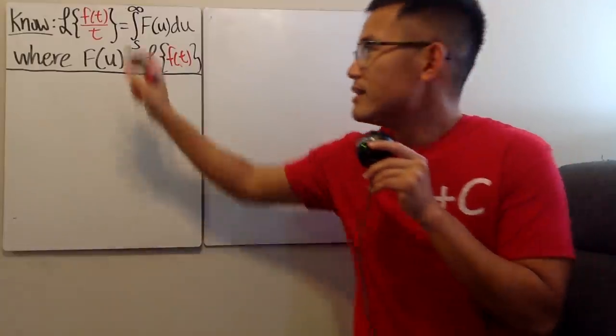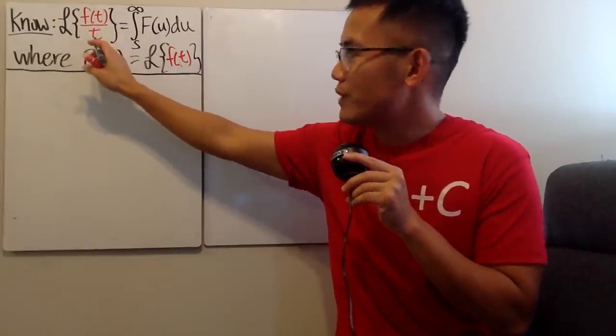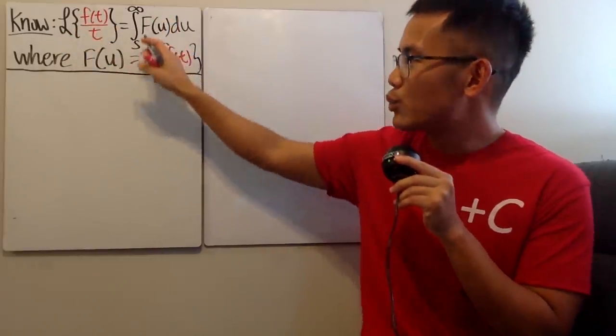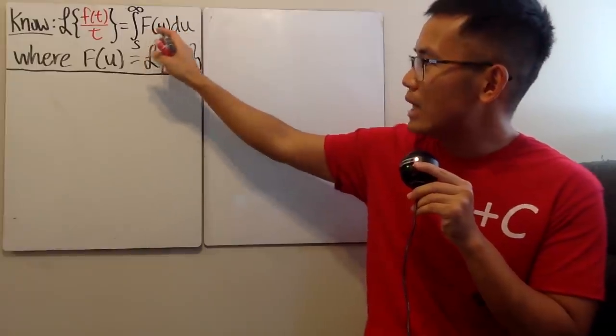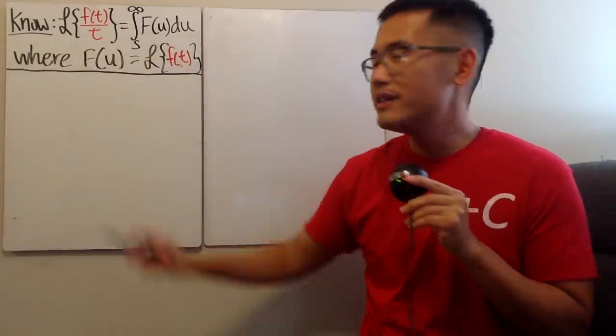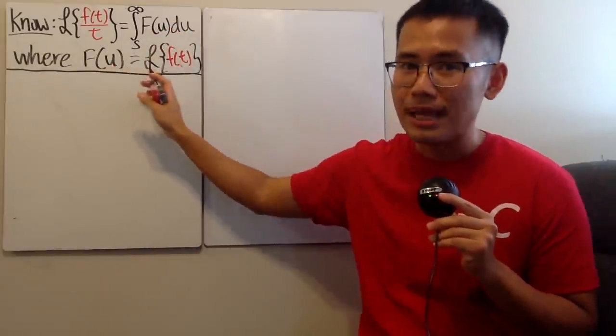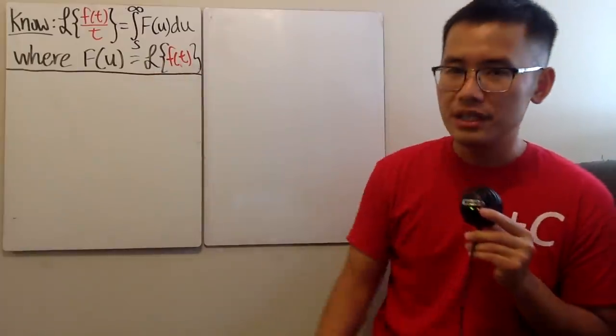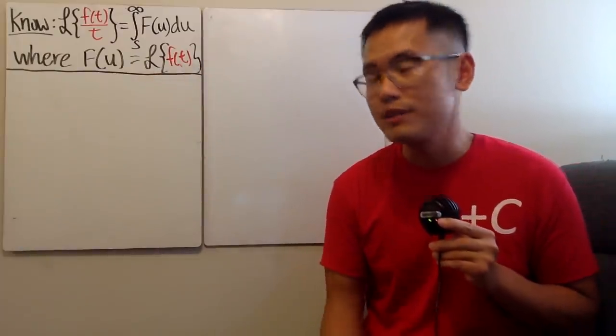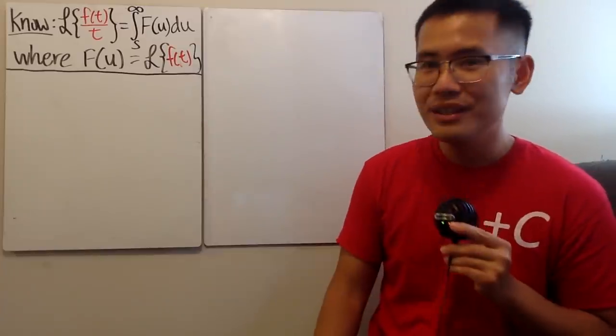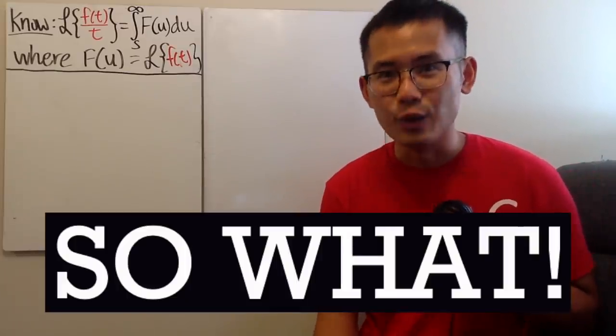Okay, as we all know, the Laplace transform of little f of t over t is equal to the integral going from s to infinity of capital F of u du, where the capital F of u is just the Laplace transform of little f of t. But have you guys ever wondered, so what? Well, in this video, I will tell you guys, so what?